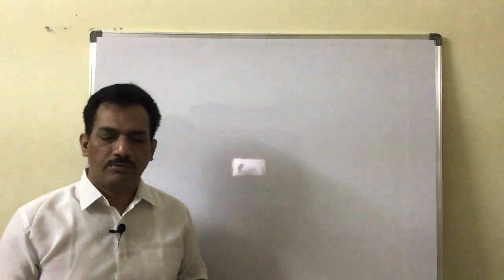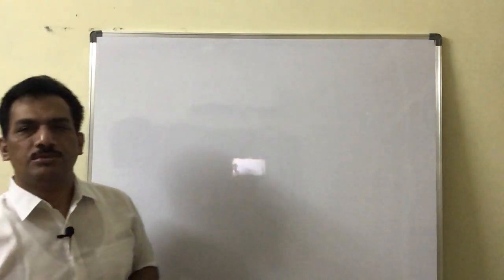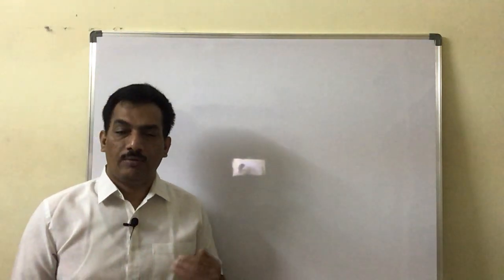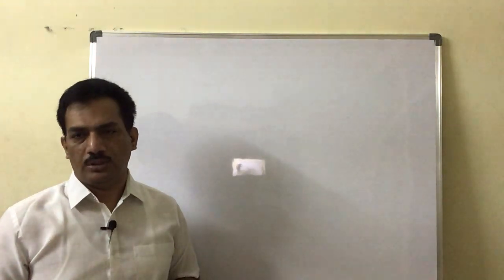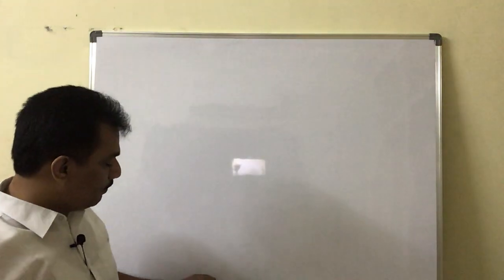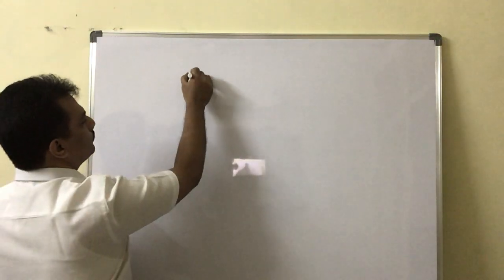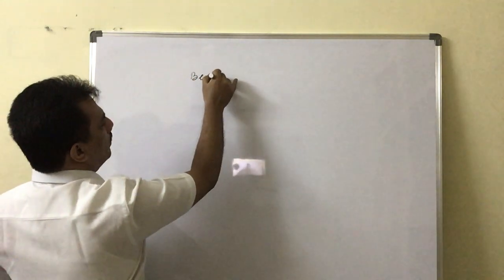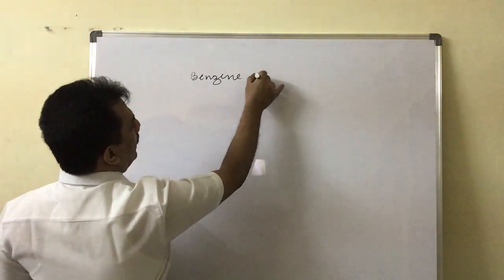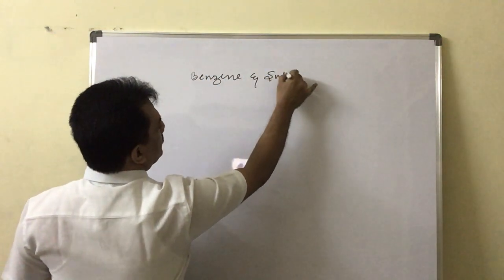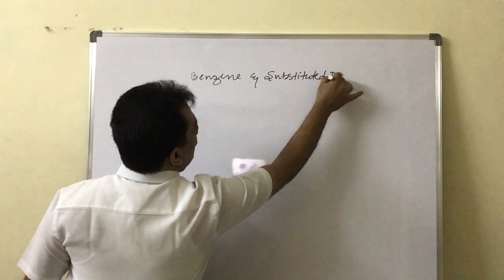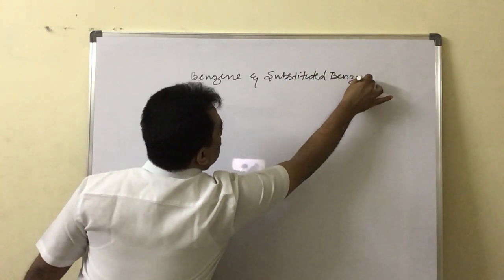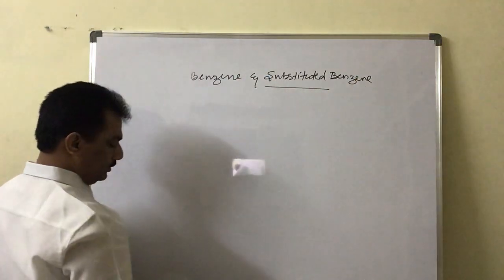First let me give the list of the substances and the reagents from which we can prepare these aromatic carbonyl compounds. They are nothing but from benzene and substituted benzenes, we can prepare these aromatic carbonyl compounds.